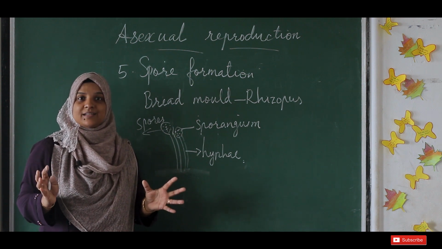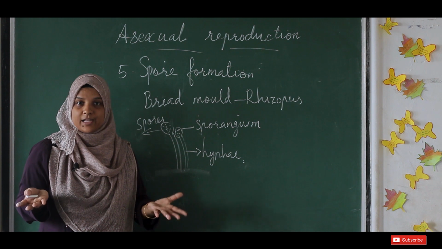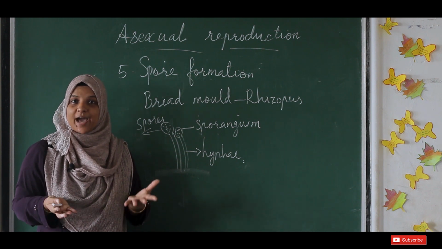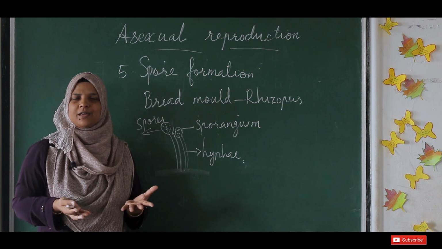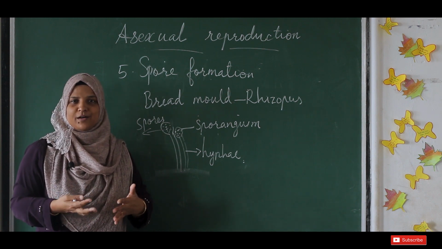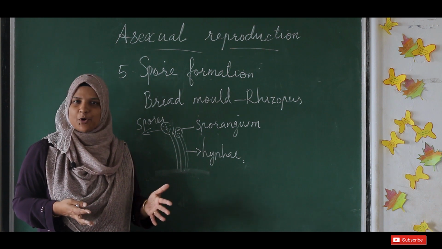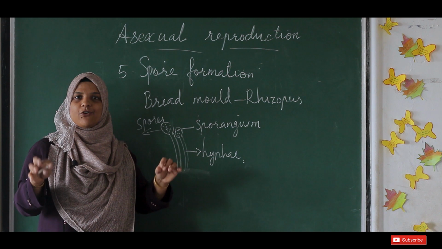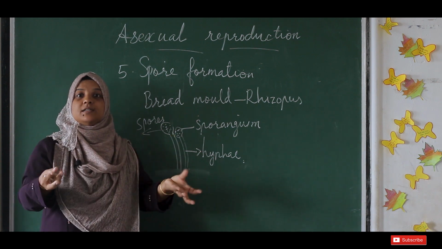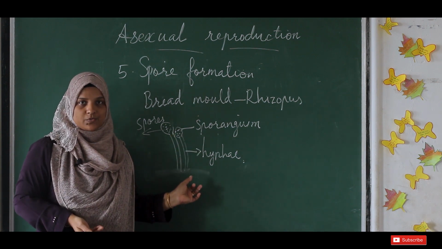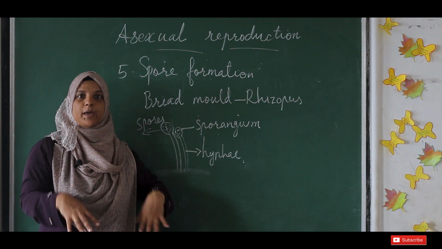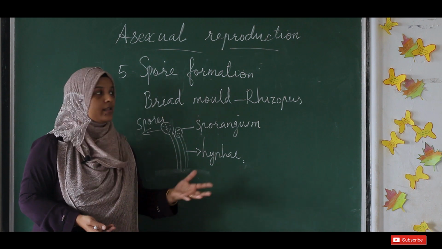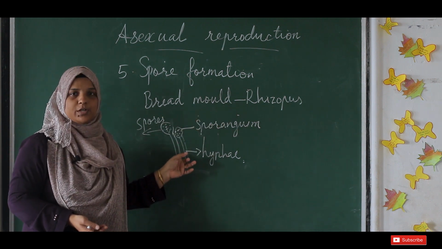When it gets a favorable condition, it needs some moisture habitat. So when it gets a moist habitat, any food particle or something, it gets moisture. When we keep things for long days, they will get spoiled, we know. So when it gets such a condition, what happens? The spores will fall on that and it will start germinating. Now the structures will form, hyphae will form, sporangium will form, again spores will be forming. So that is the reproductive method in the case of Rhizopus or bread mold.